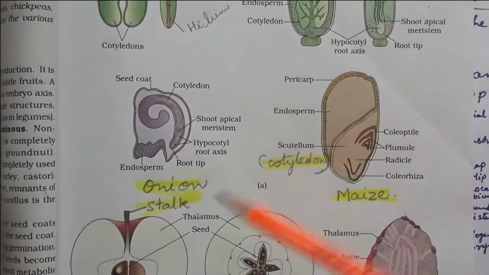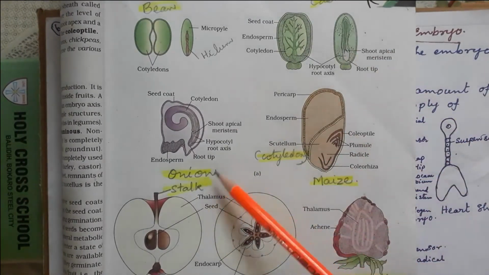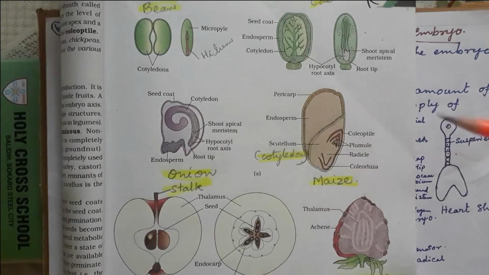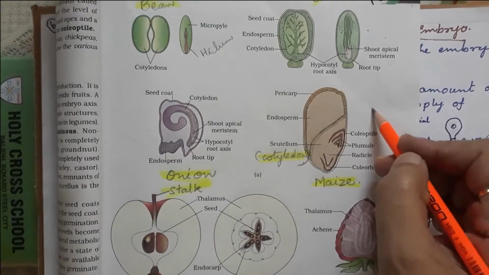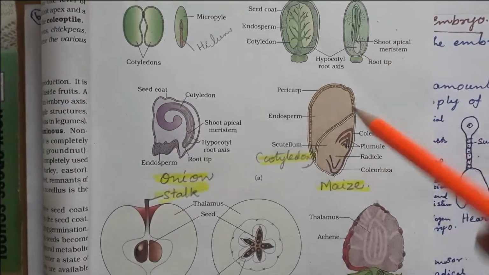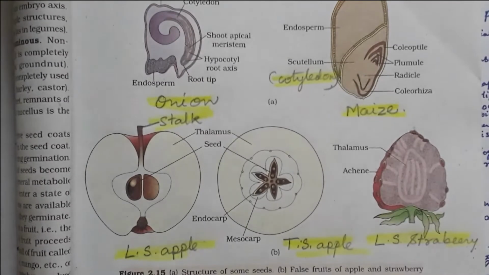This is onion. This labeling is not there in the book; I will give this photo with the labeling also. This is onion and this is maize. This is very important. Draw and label this one also, the dicotyledon, and this is castor. And this is apple.